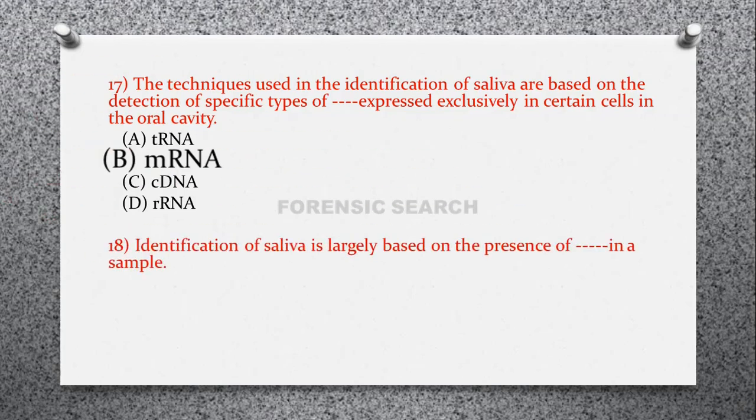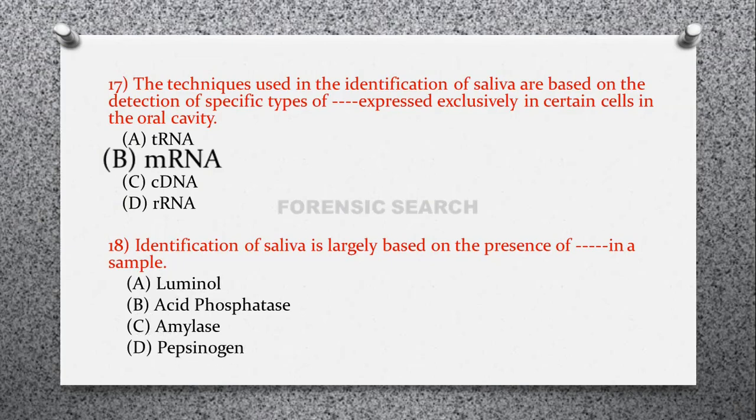Then the next question is, identification of saliva is largely based on the presence of dash dash in a sample. Option A, luminol. Option B, acid phosphatase. Option C, amylase. And option D, pepsinogen. So correct answer of this question is option C, that is amylase.